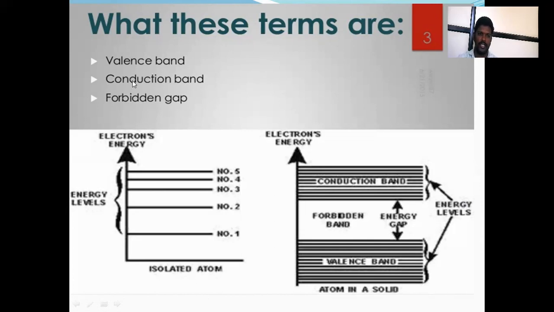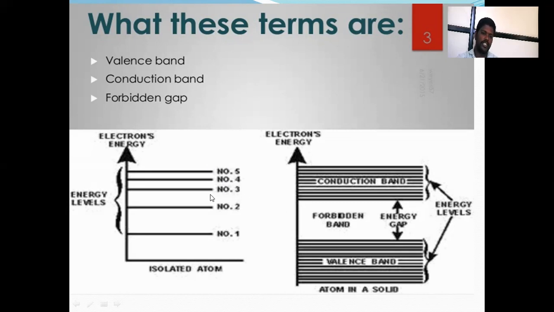The bands are valence band, conduction band, and forbidden band. That is an isolated atom number 1, 2, 3, 4. This is the energy level diagram. This energy level diagram is considered as a valence band. That is the outermost orbit. Number 3, number 4, number 5. This is a valence electron. The last orbit is number 5 energy level. That's the outermost orbit. That is a valence electron.